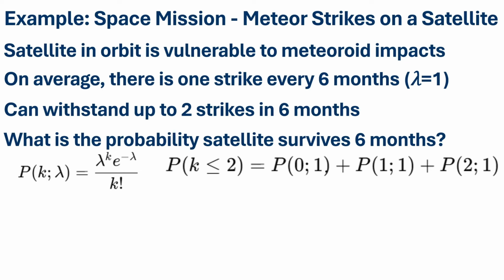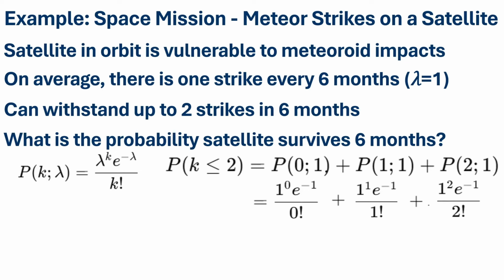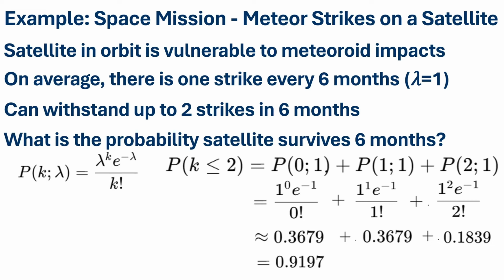So all we do is just take the Poisson distribution and simply substitute lambda is equal to 1 and k is equal to 0 for the first term, k is equal to 1 for the second term, and k is equal to 2 for the third term. Computing all of this gives us 0.3679 plus 0.3679 plus 0.1839, which equals 0.9197. So what this means is that there is an approximately 92% chance that the satellite will survive 6 months and an 8% chance that it won't.